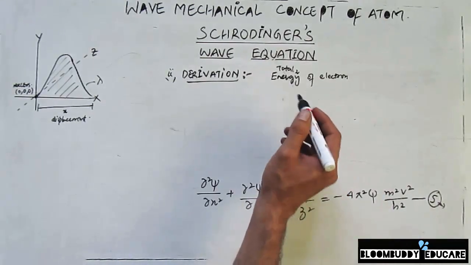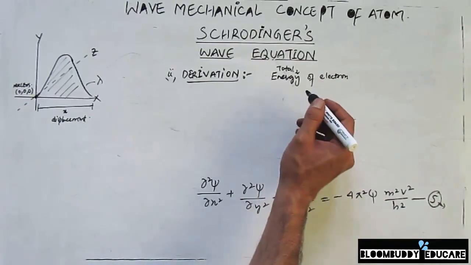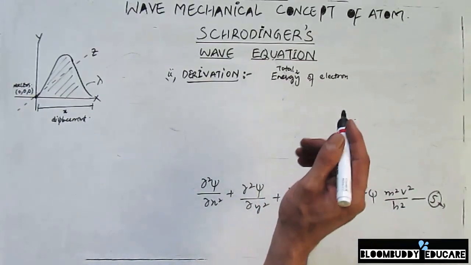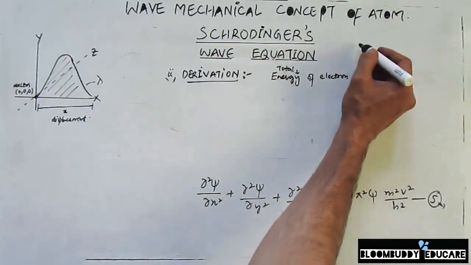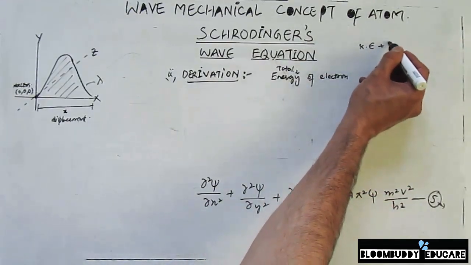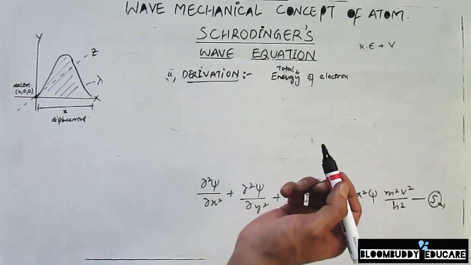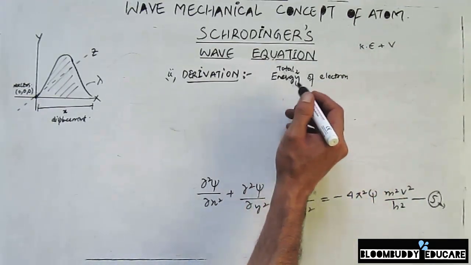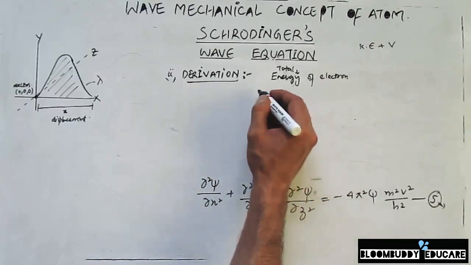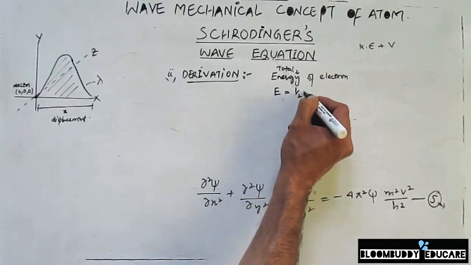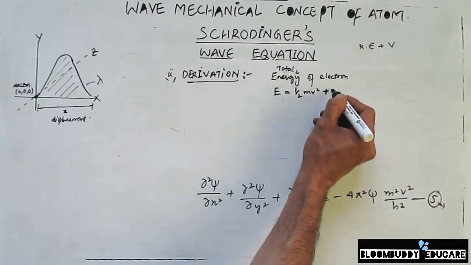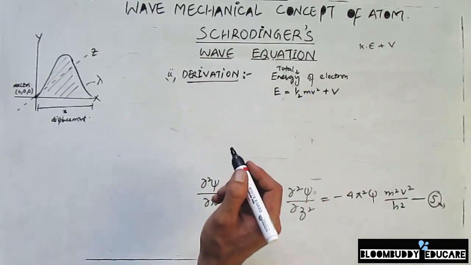Again, from our previous lectures, we know that the total energy of an electron is always the sum of its kinetic energy and the potential energy, which is represented by V. So I can say that the energy of an electron E is always equal to the kinetic energy plus the potential energy.